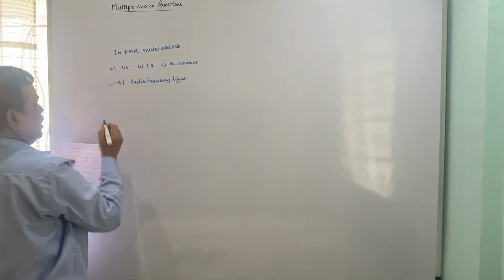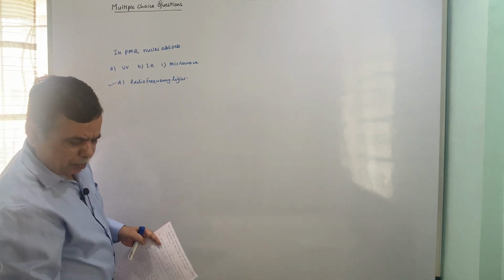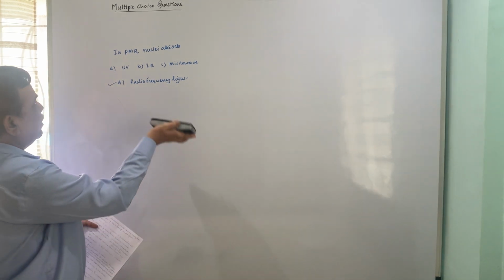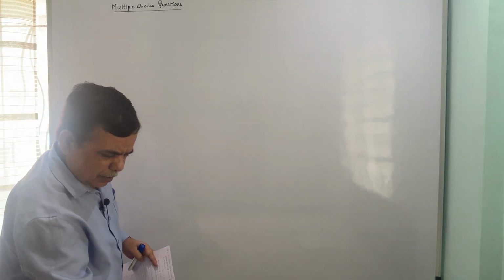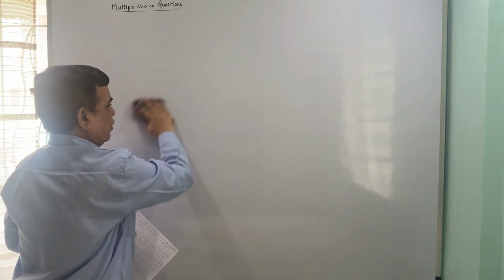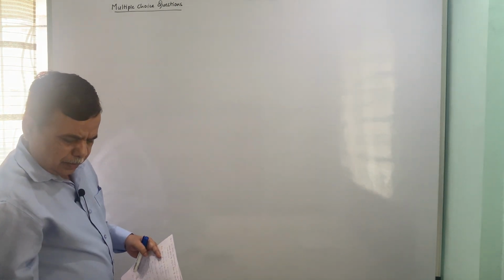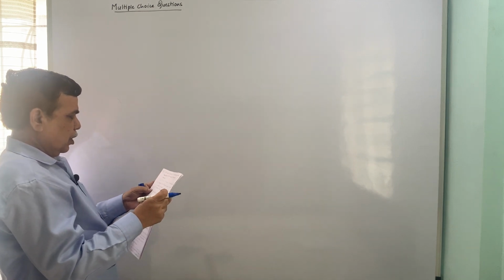So the correct option is radio frequency. Light is absorbed, and that is causing the nuclear transitions, and thereby we can see the absorbance of light, the resonance phenomenon is observed, and so on.